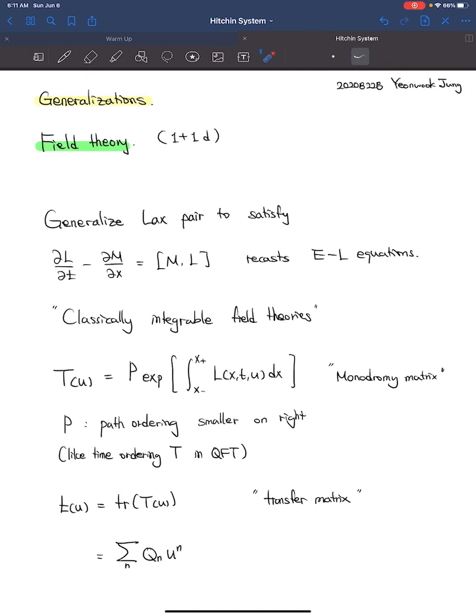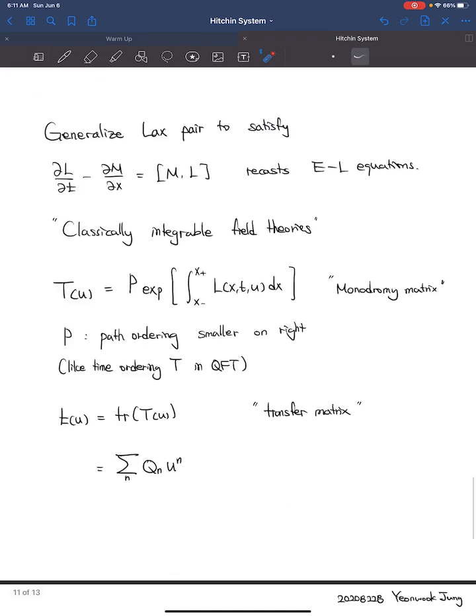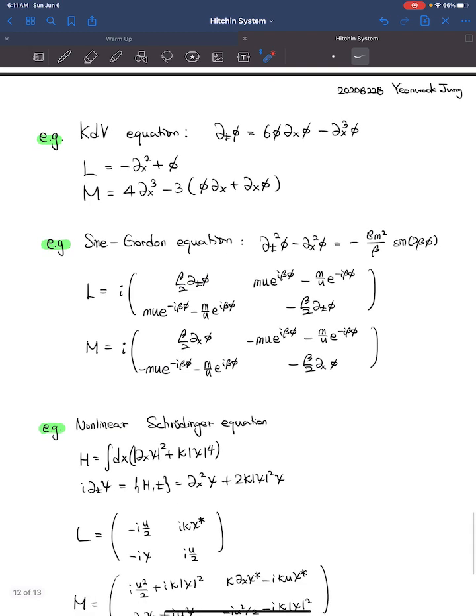Again, using the Taylor expansion in the spectral parameter, we can identify the coefficient terms as the conserved quantities. It is easy to show that these are indeed conserved over time. There are several significant examples of classically integrable field theories, and they are the KdV equation, the sine-Gordon equation, and the nonlinear Schrödinger equation. Their Lax pairs can be exactly written down and analyzed accordingly, although I would not have time to further analyze them independently.